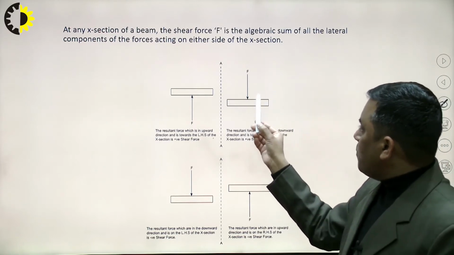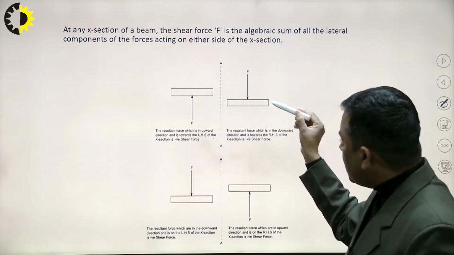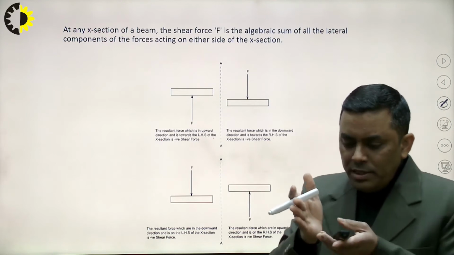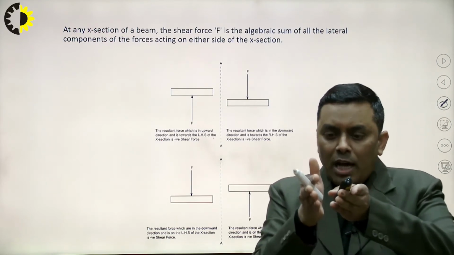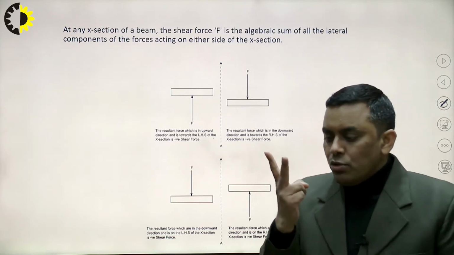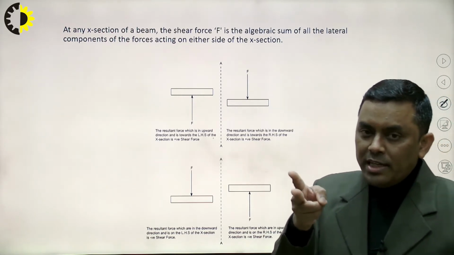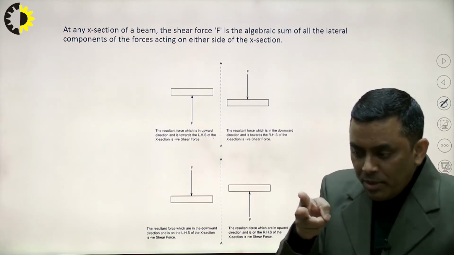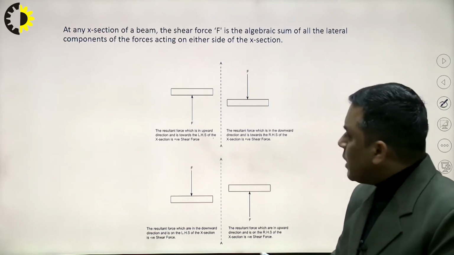Simultaneously, if on the right hand side the algebraic sum of all the forces is downward, this will also be considered as shear force. So shear means we can take shearing action. One arm is going upward, one arm is going downward, and both are producing the same effect. We can also consider the example of scissors. The cutting action through scissors is because of the shearing. So that's why it is considered.